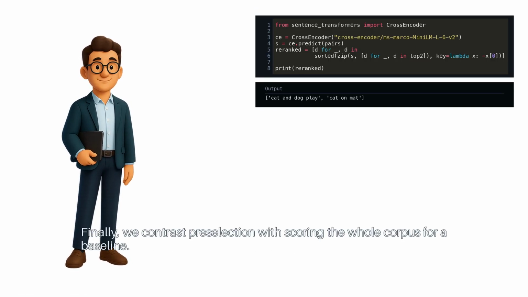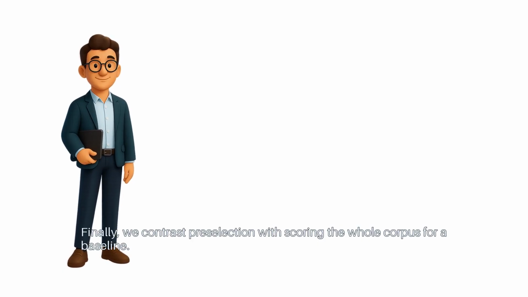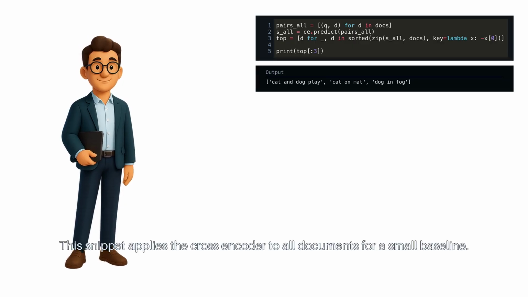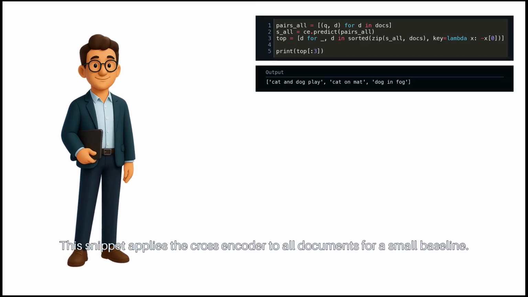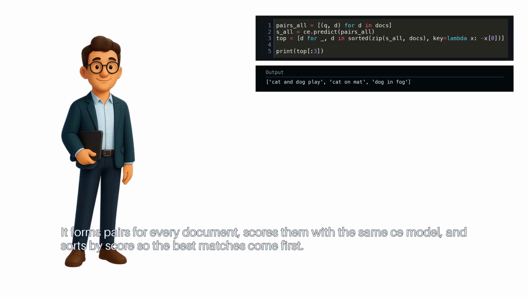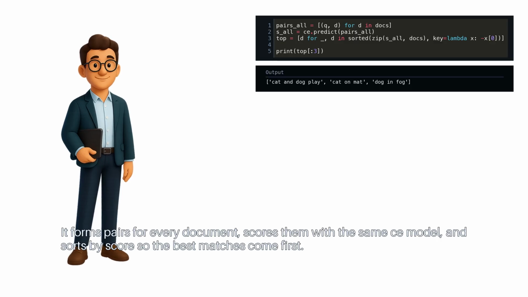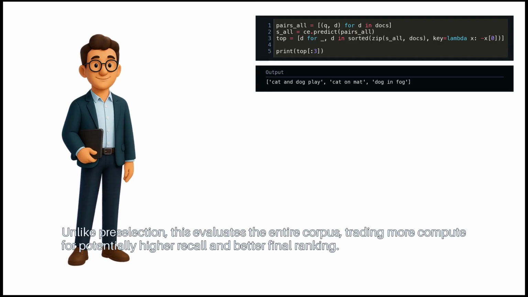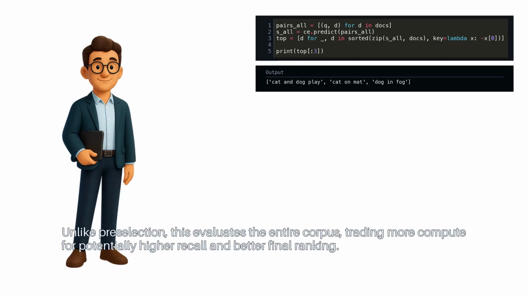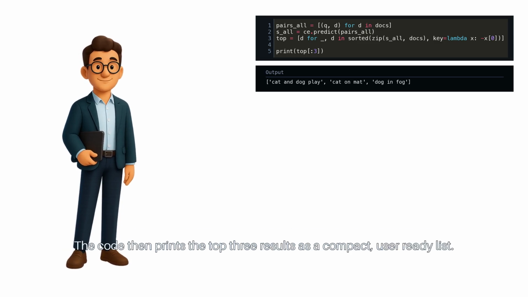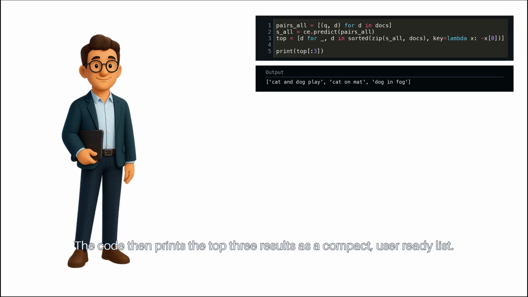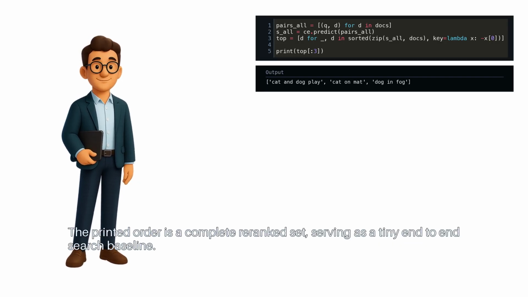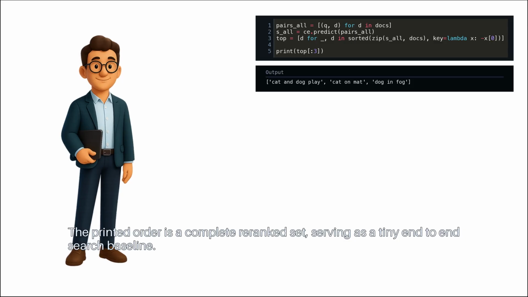Finally, we contrast pre-selection with scoring the whole corpus for a baseline. This snippet applies the cross-encoder to all documents for a small baseline. It forms pairs for every document, scores them with the same CE model, and sorts by score so the best matches come first. Unlike pre-selection, this evaluates the entire corpus, trading more compute for potentially higher recall and better final ranking. The code then prints the top 3 results as a compact, user-ready list. The printed order is a complete re-ranked set, serving as a tiny end-to-end search baseline.